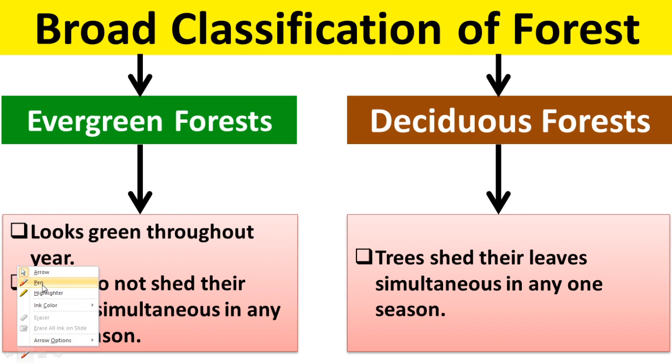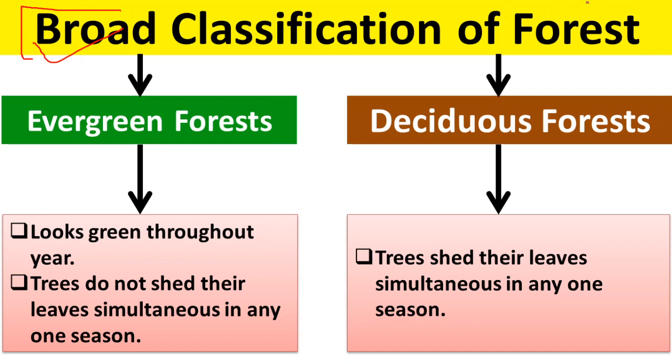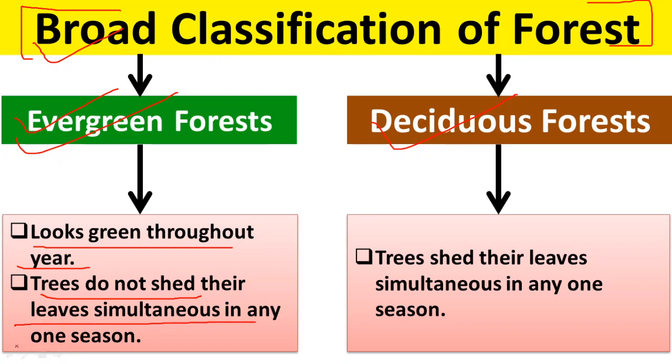Now the broad classification of forest, meaning natural vegetation. There are many classifications, but this is the broad classification. One is evergreen forest, and another is deciduous forest. Evergreen, as the name suggests, looks green forever. It looks green throughout the year because trees do not shed their leaves simultaneously in any one season. So all the trees in this forest do not shed their leaves in one season simultaneously.